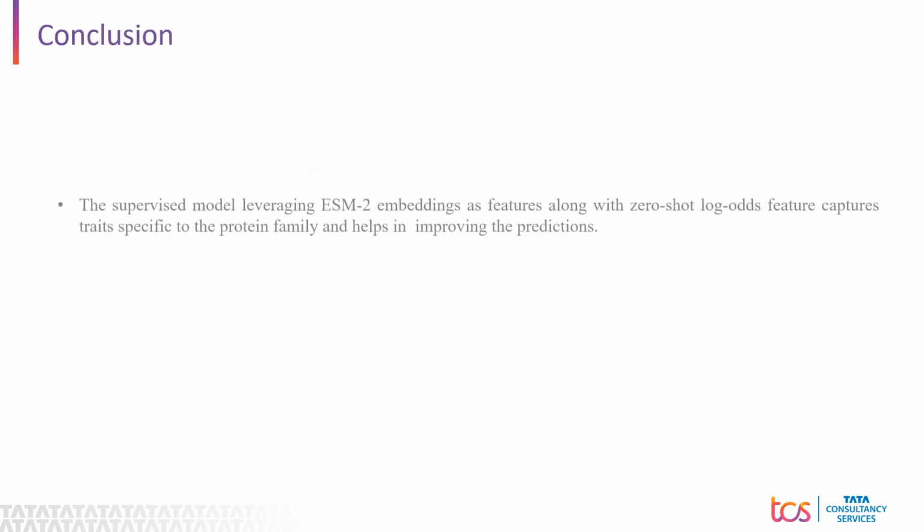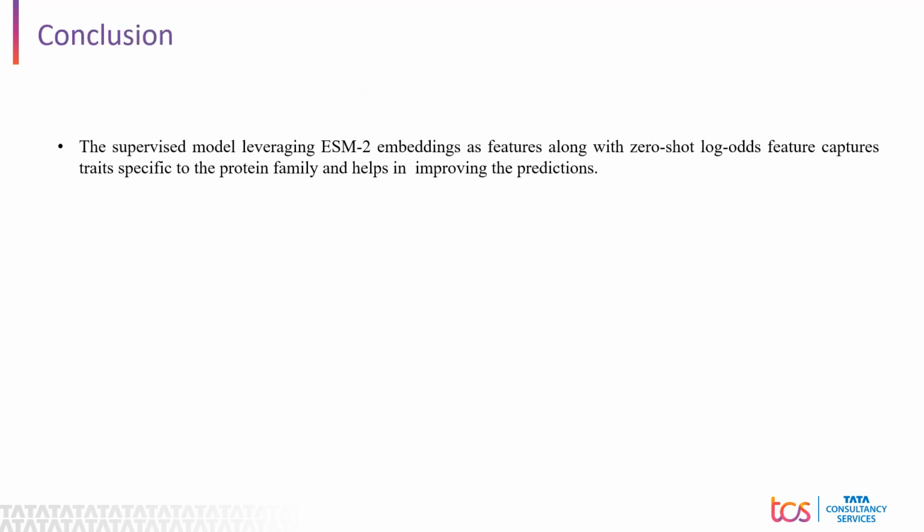So in conclusion, the supervised model leveraging ESM2 embeddings as features along with the zero-shot log odds feature captures traits specific to the protein family and helps in improving the predictions. Thus our model captures both generic and contextual properties of the proteins, resulting in increased performance.